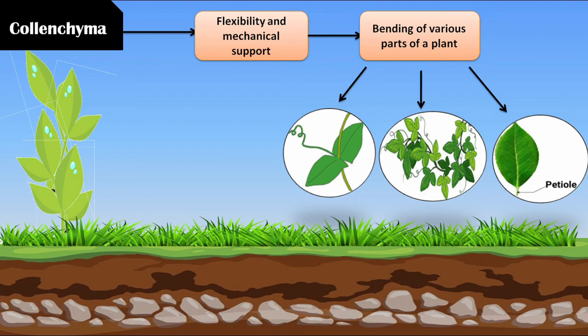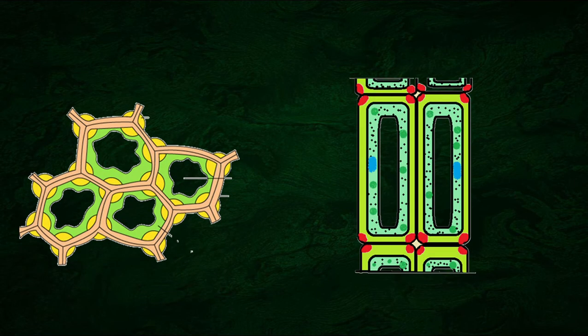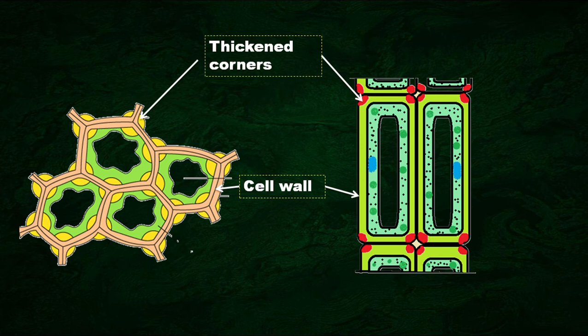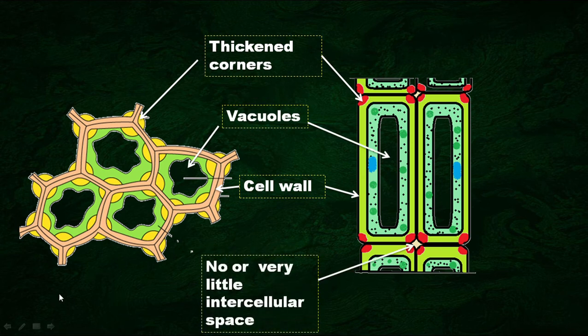If you take a look at the cells of collenchyma, we can see these tissues are also made up of living cells just like parenchyma. But the cell wall is irregularly thickened at the corners, unlike the parenchymatous cells. Here, vacuoles are present and these cells are compactly arranged. That's why there is very little intercellular space.